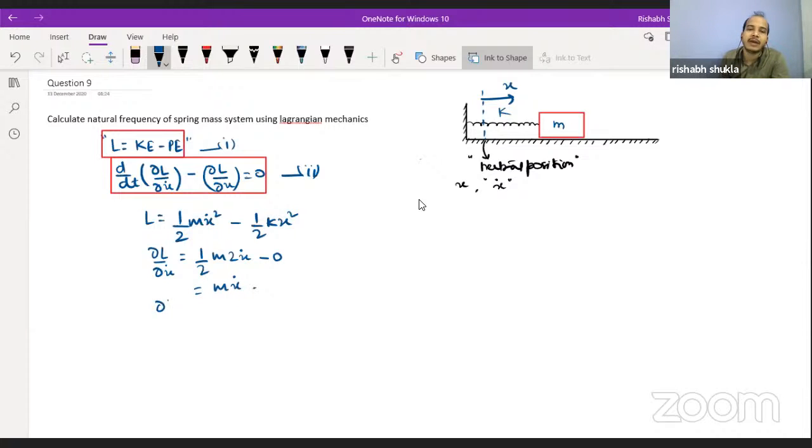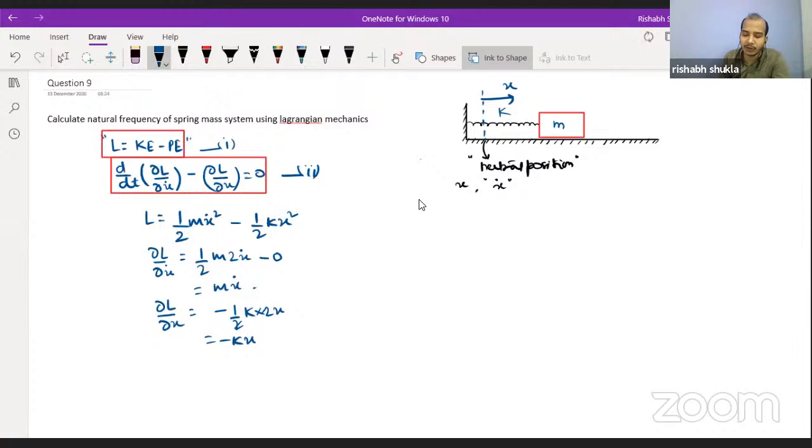Now we also have to determine the partial derivative with respect to x. This will be minus half k into 2x, which is minus kx.